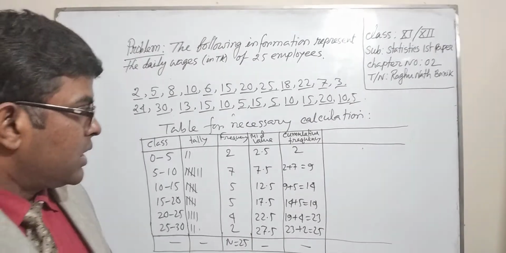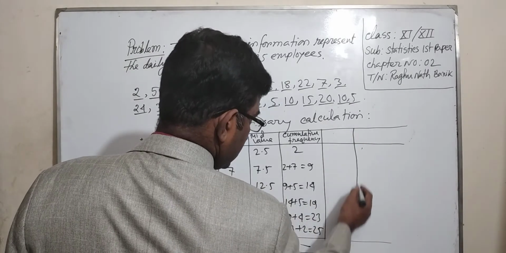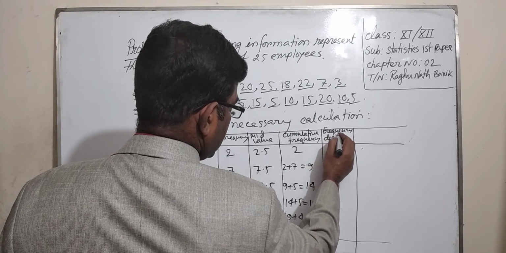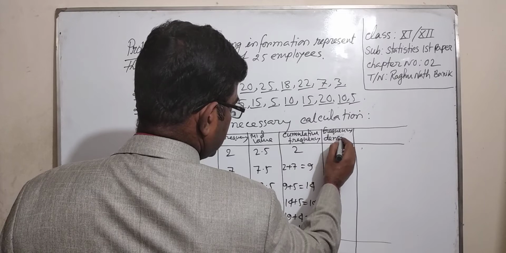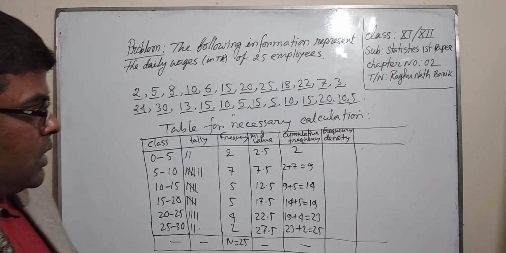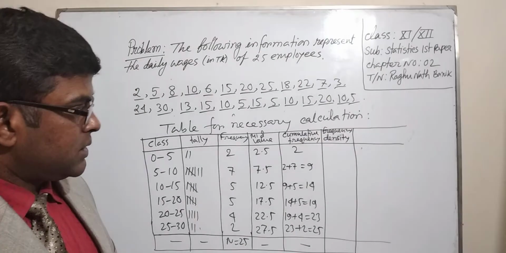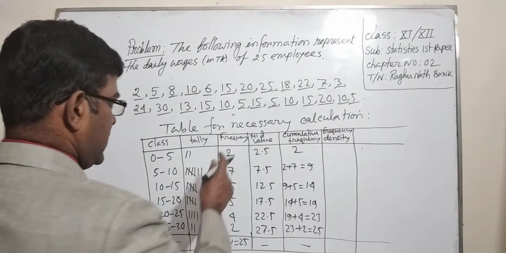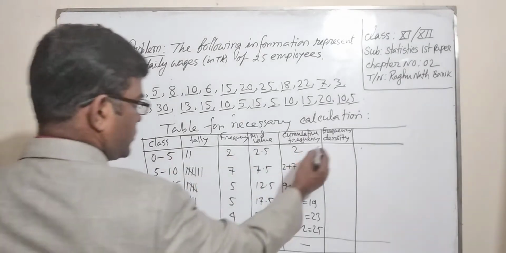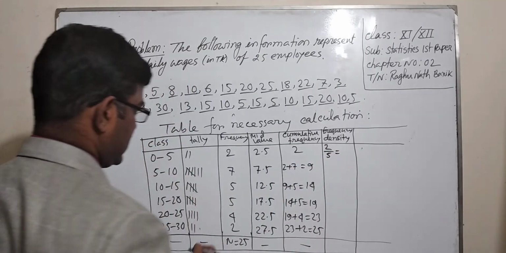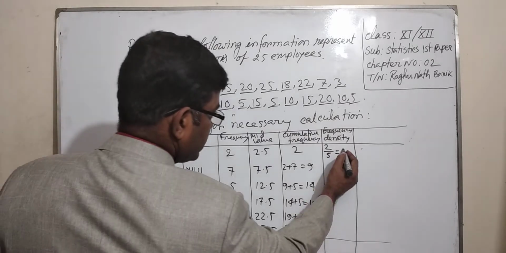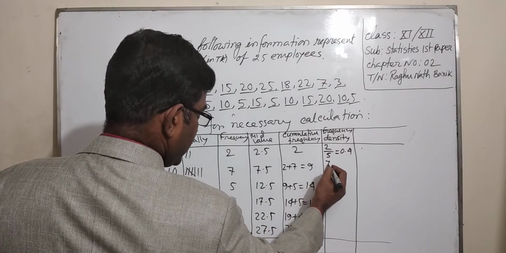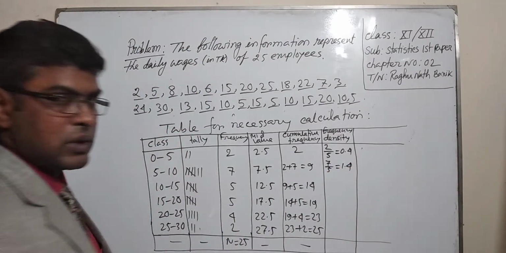For this class, the frequency density equals 2 divided by the class interval 5, which is 0.4. The class 5 to 10 has frequency 7, so 7 by 5 equals 1.4.